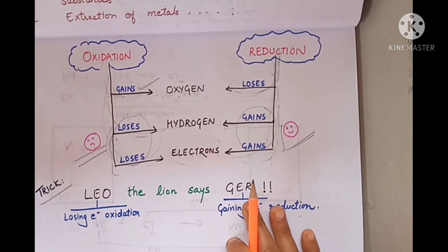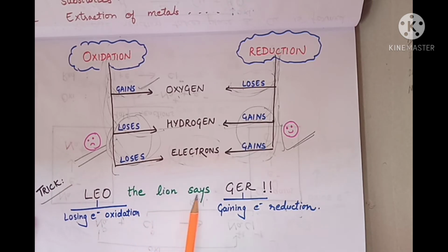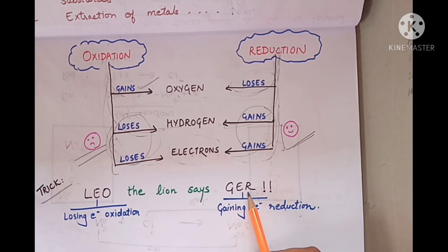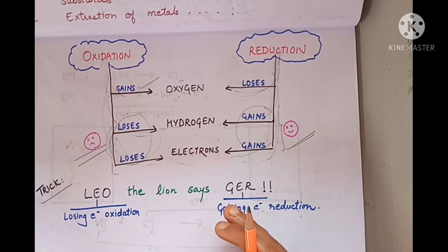Now we can remember this through the trick. Leo the lion says Ger. LEO: losing electron is oxidation. GER means here gaining electron is reduction. We have already discussed this in terms of oxygen and hydrogen, whereas this is for electrons.